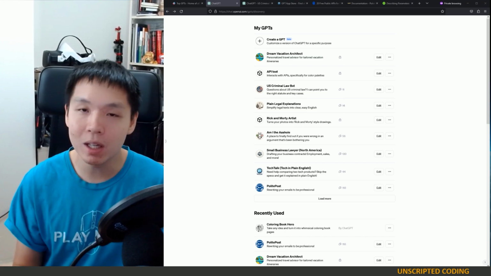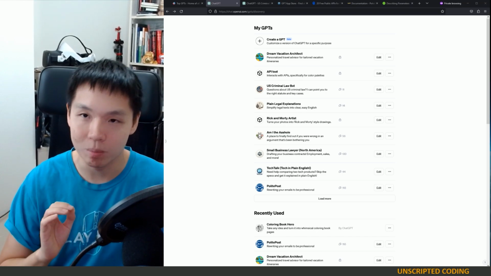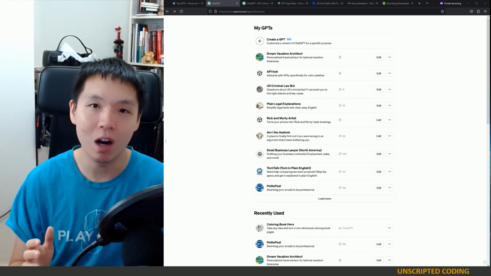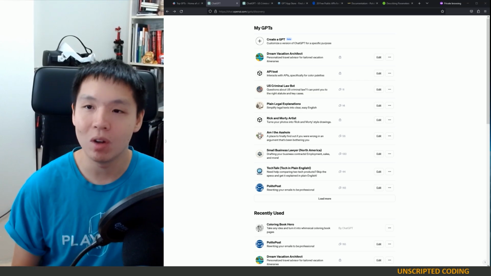And OpenAI is pushing this as their future app store, where there's going to be monetization, there's going to be sales, and this is going to be the future of applications. I don't know if I buy that, but I think there's a lot of power.